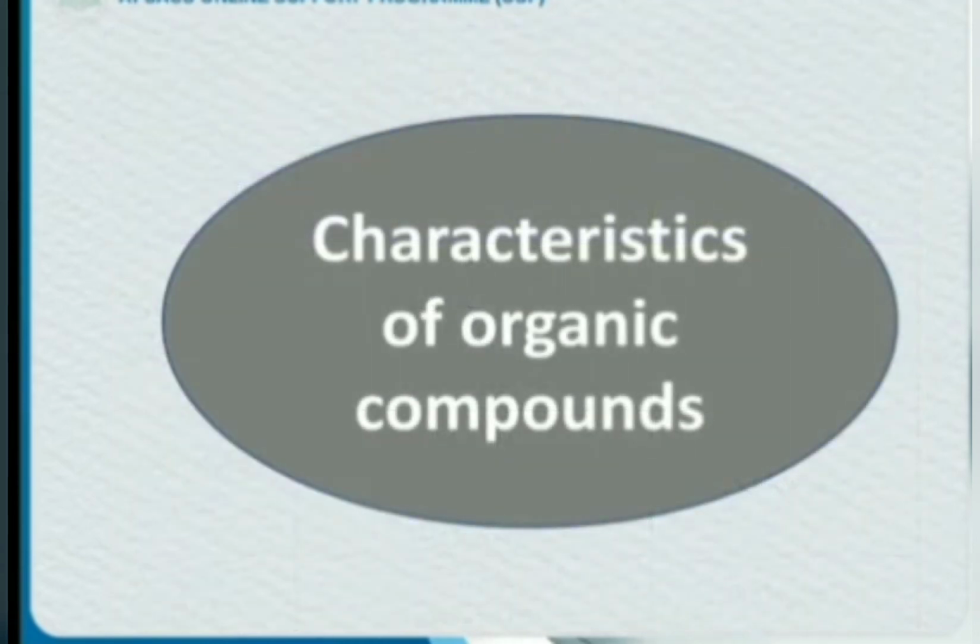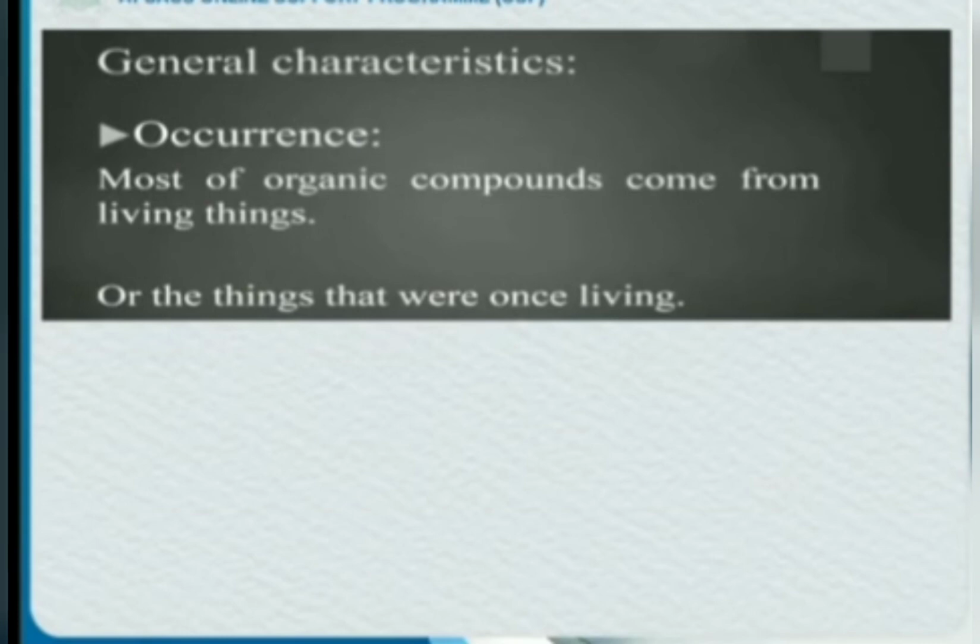Now we are coming to the characteristics of organic compounds. What are the important properties of organic compounds? Number 1 is occurrence. What is the meaning of occurrence? Most of the organic compounds come from living things that are living now and that lived once and are dead now, meaning fossil fuels.